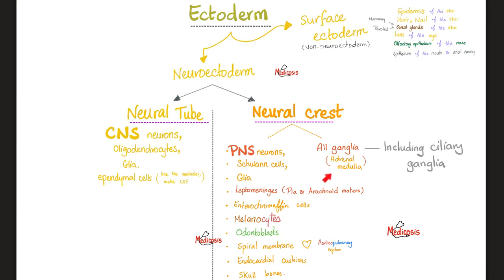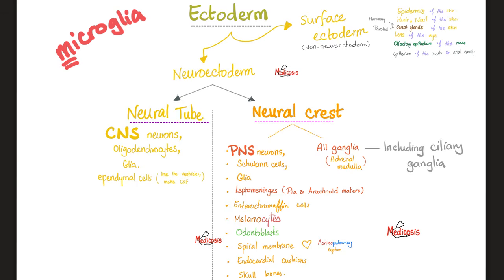Oh, PNS, that's why all the ganglia are derived from the neural crest, including your adrenal medulla, which is a special kind of ganglion. It's also derived from the neural crest. Next, the ependymal cells that make cerebrospinal fluid are derived from the neural tube. But be careful, because the microglial cells, or microglia, which are the macrophages of the brain or the nervous system, start with the M, so they are mesodermal in origin.